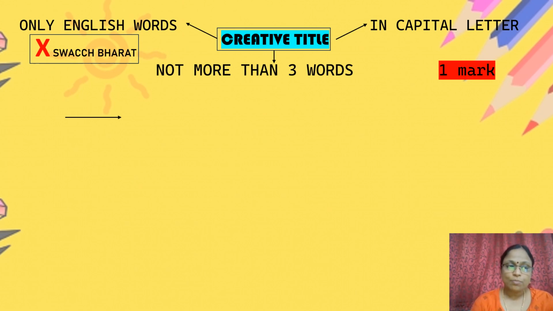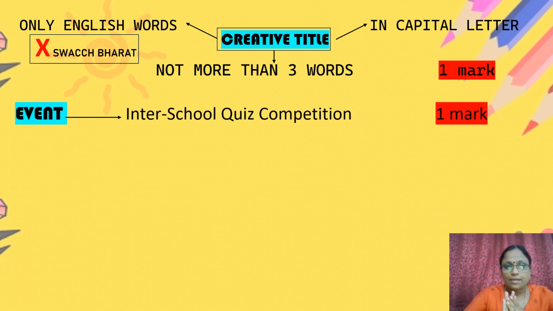If it is a singing competition, you can write it as Symphonica. If it is swimming, Splash and Dash. If it is a one act play, Shooting Stars, and so on. It goes like that. Remember, the title carries 1 mark. Remember to write it in capital letters, all the words in capital letters, not more than 3 words, and written only in English.